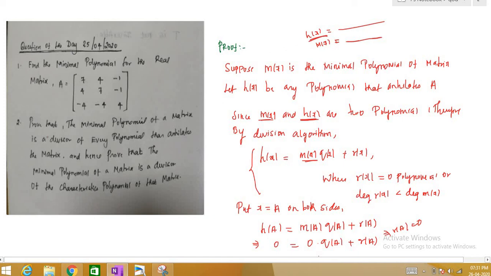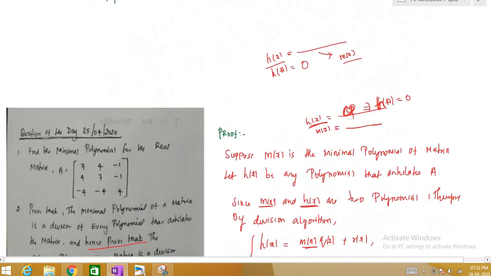So you can see we have now proved the first result, and hence proved that the minimal polynomial of the matrix is a divisor of the characteristic polynomial of the matrix. Now our h of x is the characteristic polynomial. The first case was the general case. Now we are assuming h of x to be the characteristic polynomial. By the Cayley-Hamilton theorem we know that h of A is equal to 0. So this polynomial is annihilated by A, we can apply this theorem, and hence the minimal polynomial divides the characteristic polynomial, right?